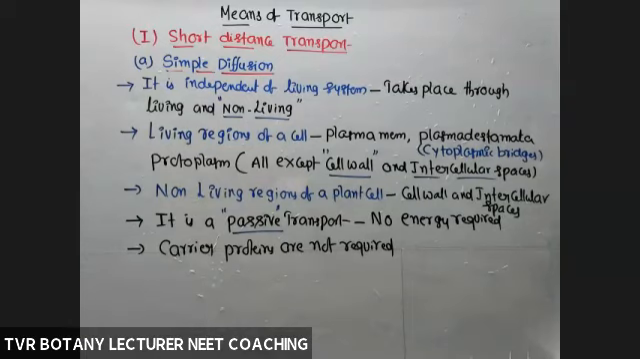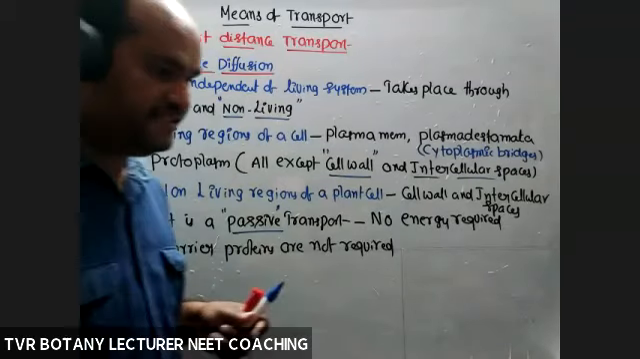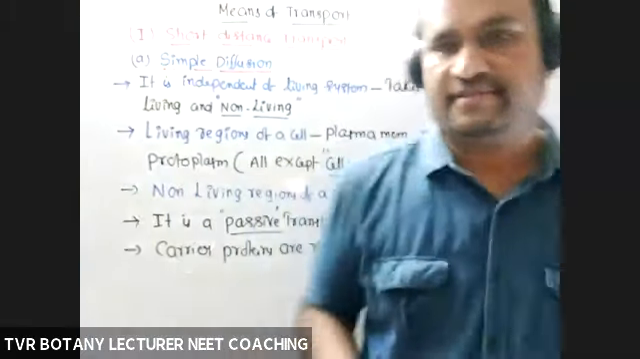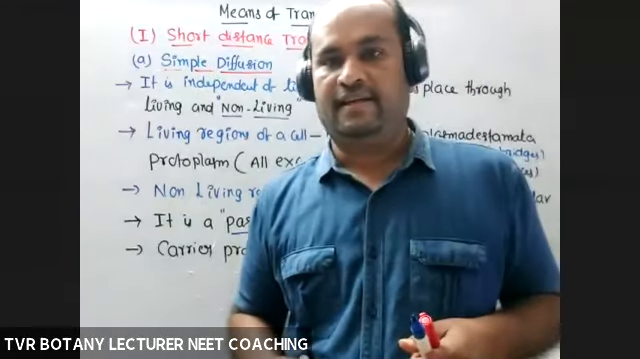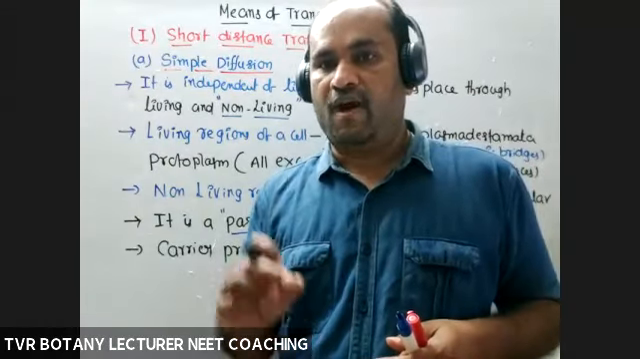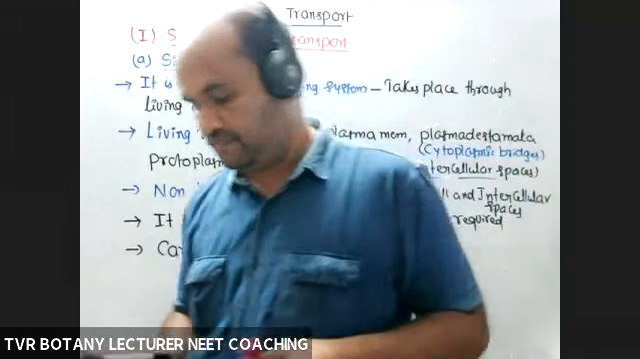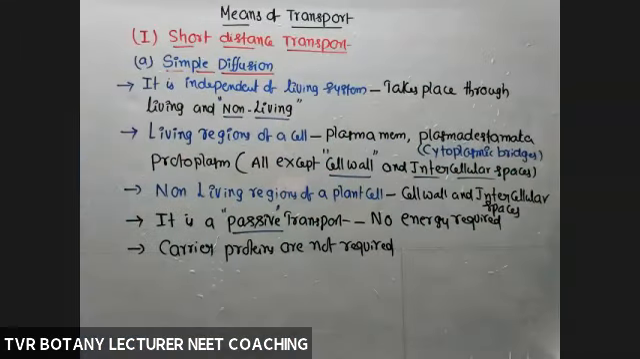Plasma membrane is lipoproteinaceous chemically. Proteins and lipids are present. What type of lipid? Lecithin, a phospholipid. That is in the case of the fluid mosaic model.